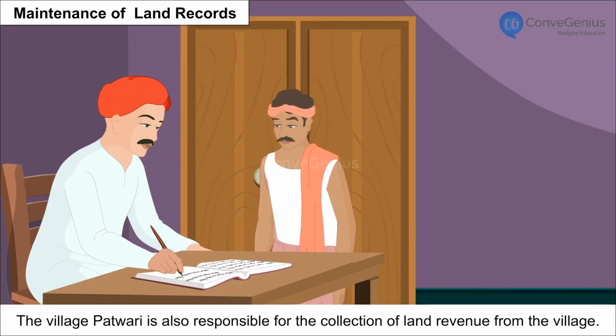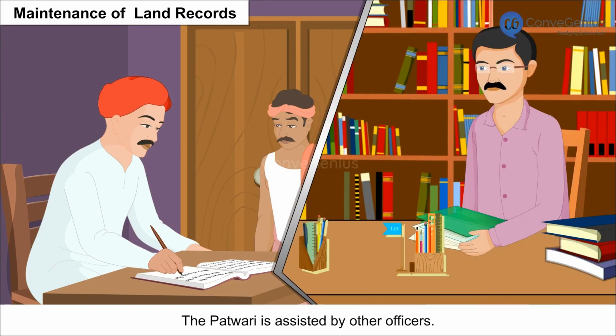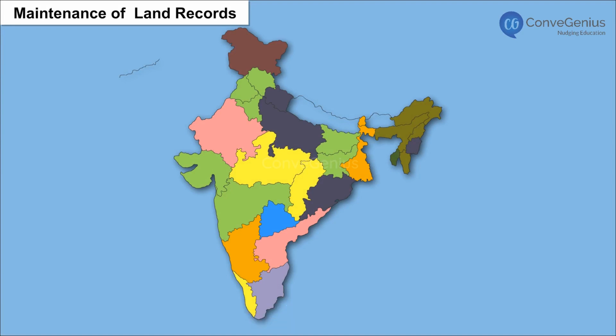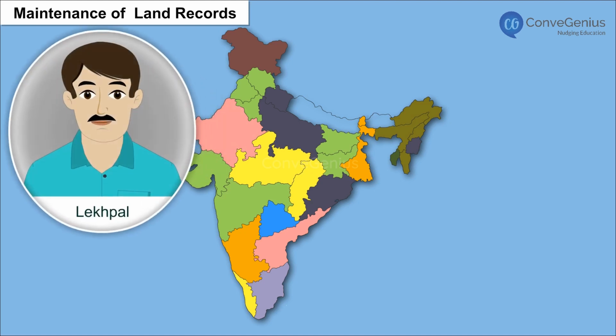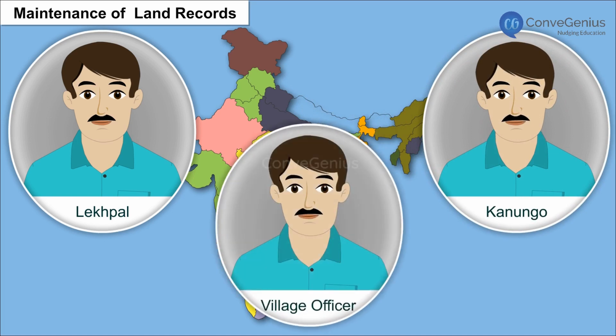The village patwari is also responsible for the collection of land revenue from the village. The patwari is assisted by other officers. The patwari are called by different names in different states. For example, in some villages, patwaris are known as Lekhpal, in others, Kanungo or Karamchari or village officer, etc.